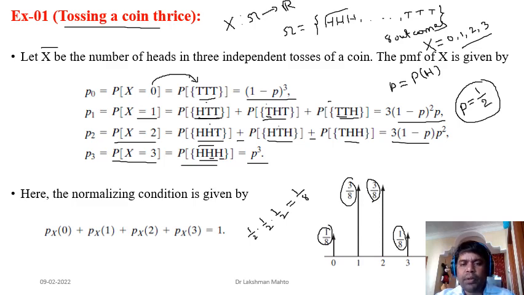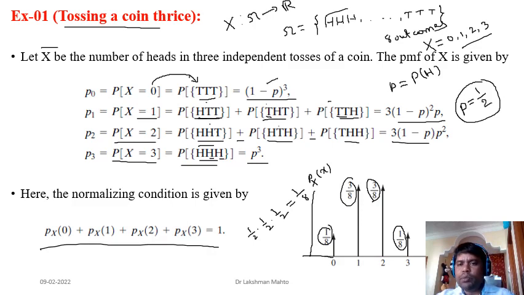So this graph, this is the plot of what? It is a plot of the probability mass function with respect to the value of the random variable. That means you can say that it is a plot of small p x with respect to x. It is also satisfying the normalizing condition. That means if you sum this probability, this probability, this probability and this probability, the summation always would be 1.